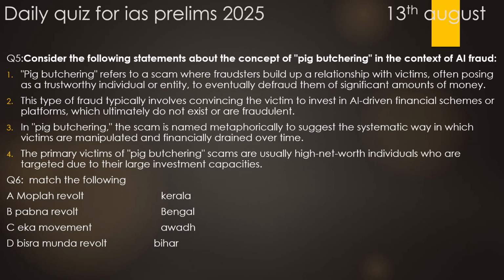Statement 3, in pig butchering, the scam is named metaphorically to suggest the systematic way in which victims are manipulated and financially drained over time. 100% correct. Statement 4, the primary victims of pig butchering scams are usually high net worth individuals who are targeted due to their large investment capacities. This is totally incorrect because it involves everyone they want to scam. So for question number 5, the correct options would be option A, statement 1, and definitely statement 3.